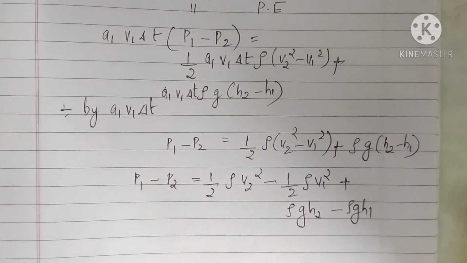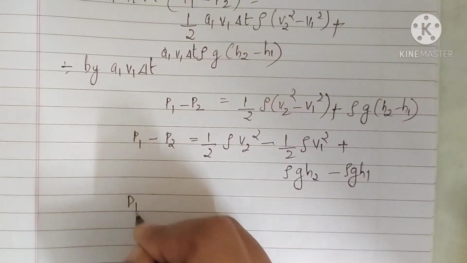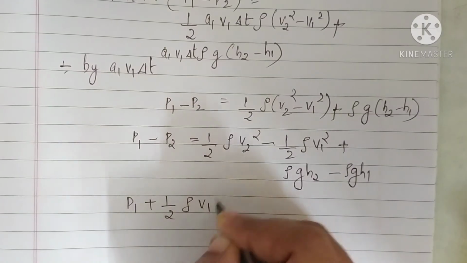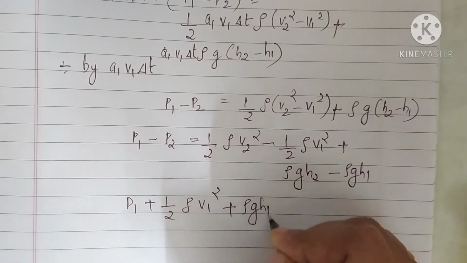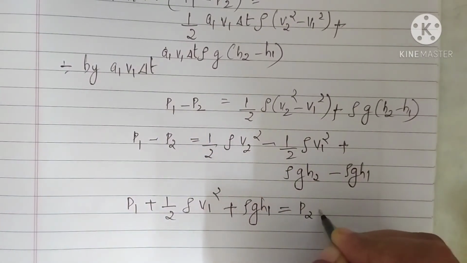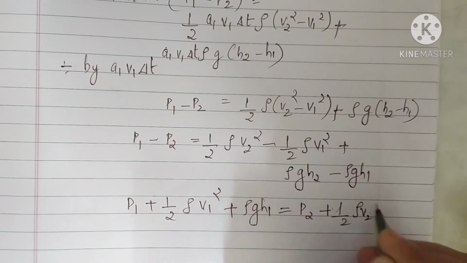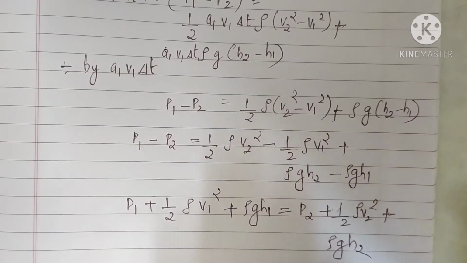Just arranging the terms on both sides, P1 plus half rho V1 squared plus rho GH1 is equal to P2 plus half rho V2 squared plus rho GH2.